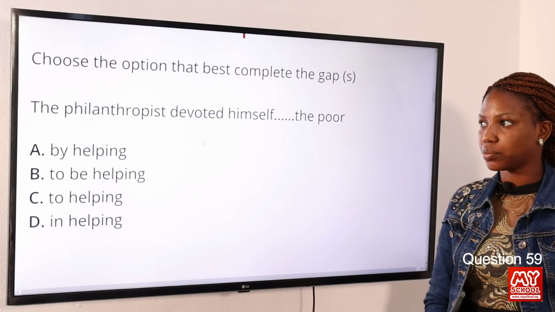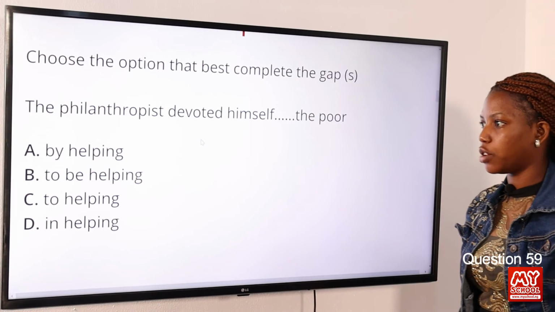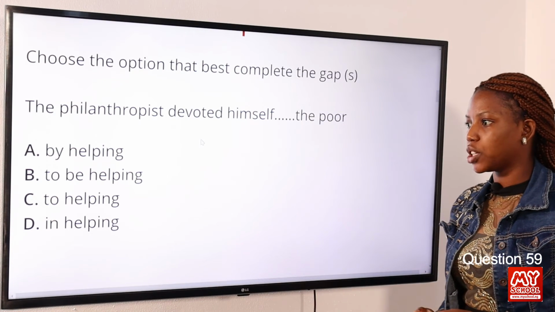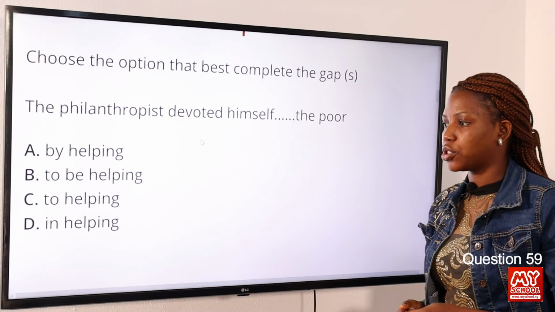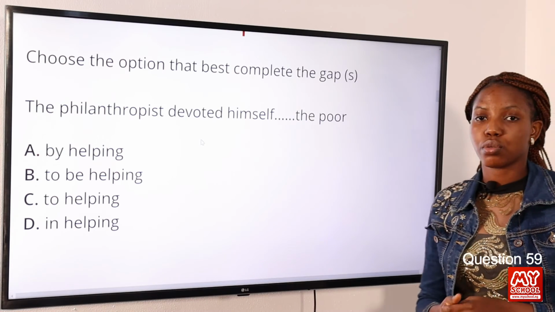Question 59. The philanthropist devoted himself dash the poor. Option A, by helping. Option B, to be helping. Option C, to helping. Option D, in helping. Now the answer to this question is option C, to helping.